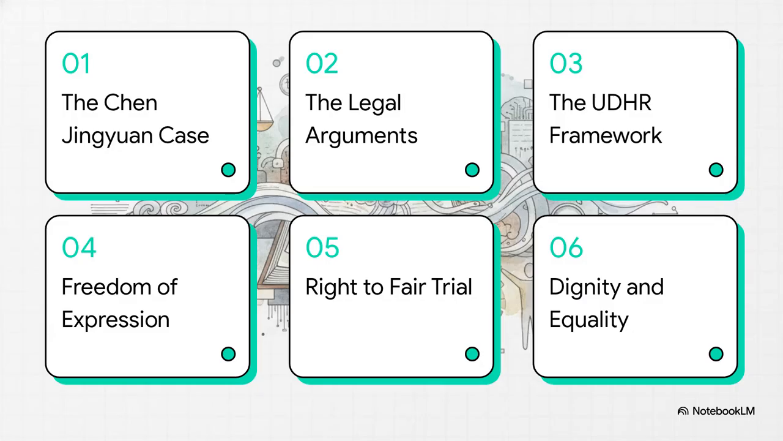So here is our roadmap for today. We'll be covering Part 1, the Chen Jingyuan case. Part 2, the legal arguments. Part 3, the UDHR framework. Part 4, freedom of expression. Part 5, the right to a fair trial. And finally, Part 6, human dignity and equality.